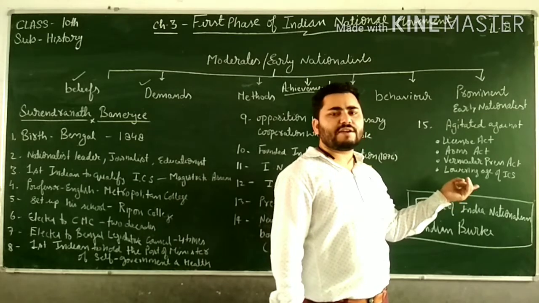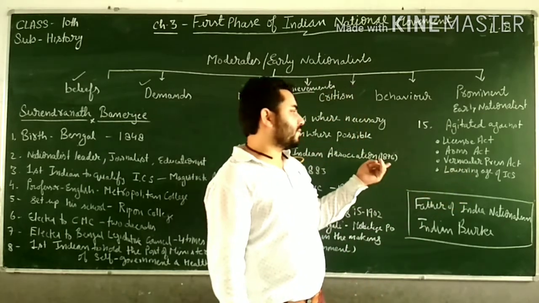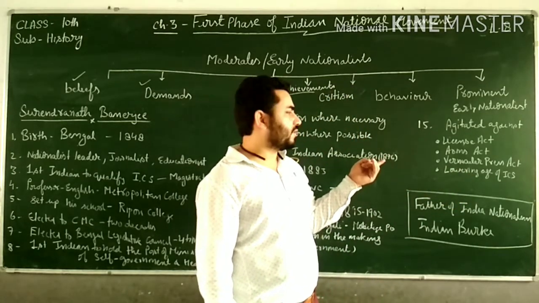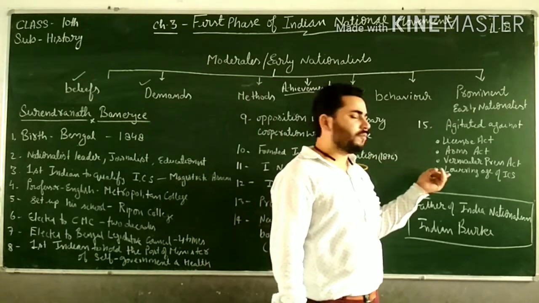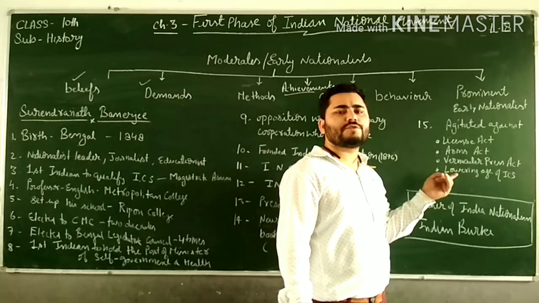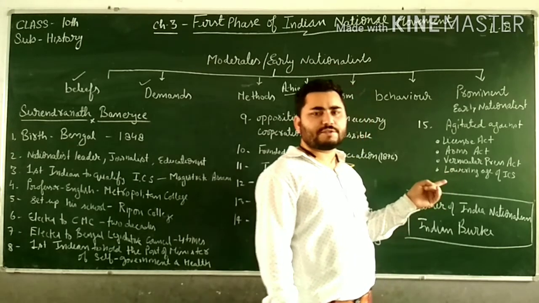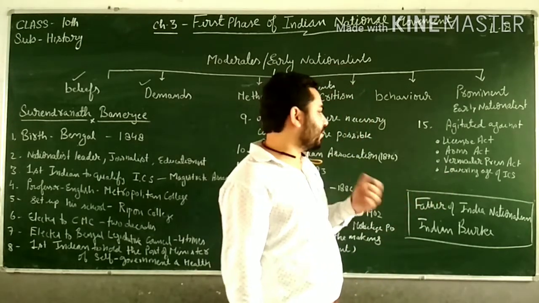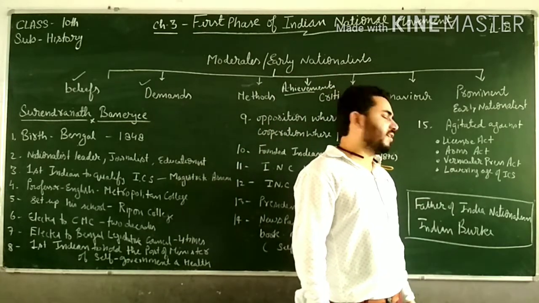The Vernacular Press Act 1878 we have studied. Lord Lytton passed the Vernacular Press Act, in which the vernacular newspapers were prohibited from publishing any news which was against the Britishers, or which could incite Indians against the Britishers. Then the lowering of the age of ICS.